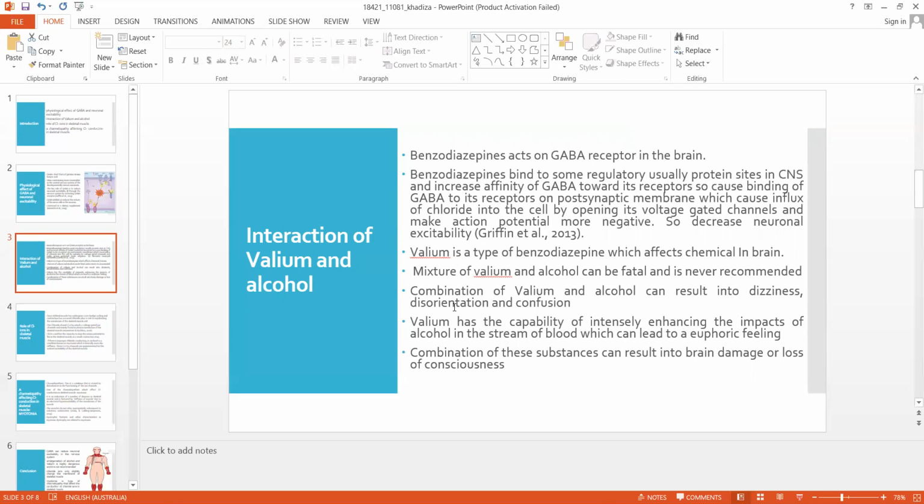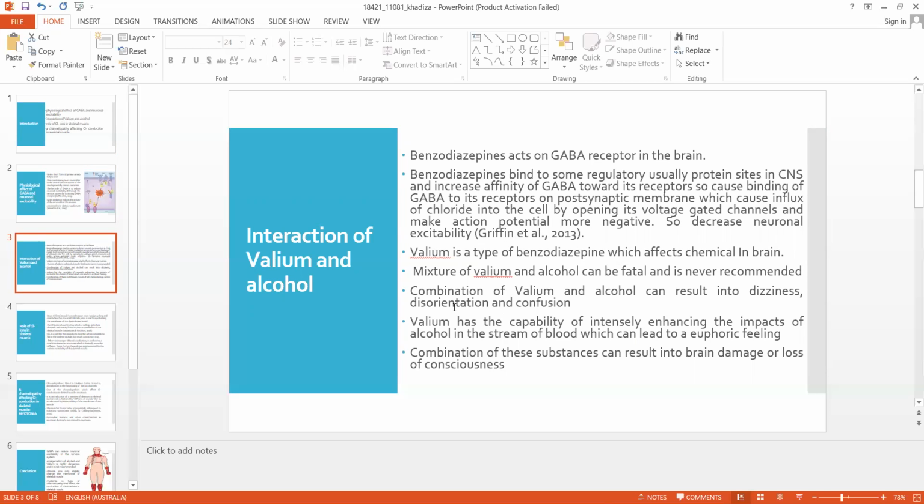When GABA binds to its receptor, it triggers the opening of the chloride ion channel, which I mentioned in the previous slide, and that channel allows the movement of chloride ion through it. An influx of chloride ion can cause hyperpolarization of the neuron and decrease neurotransmission by inhibiting the formation of action potentials. As a result, neuronal excitability can decrease.